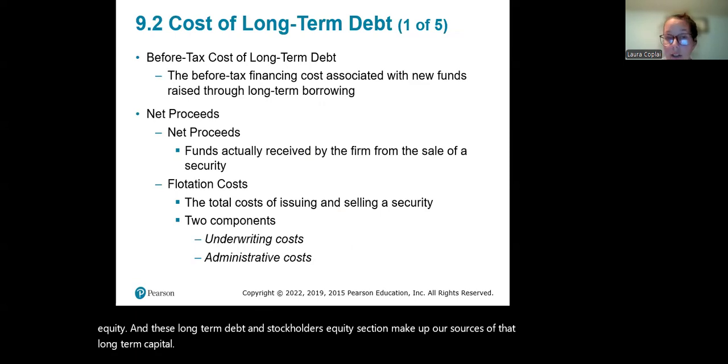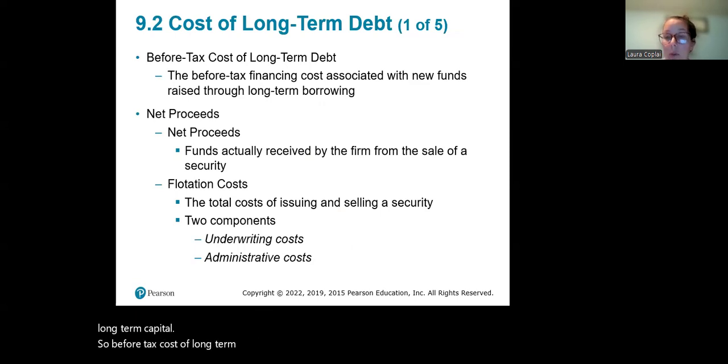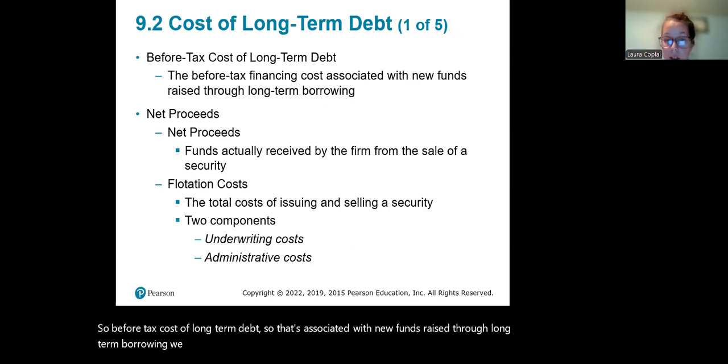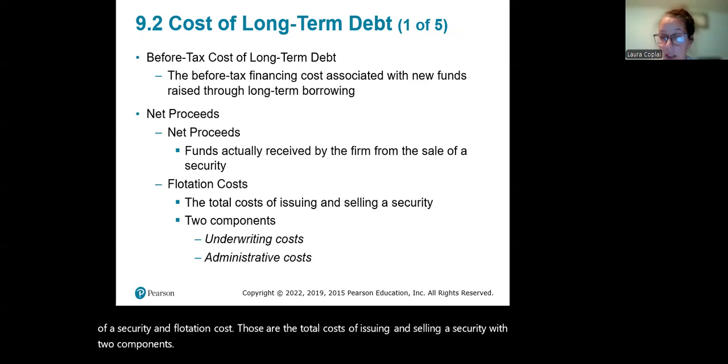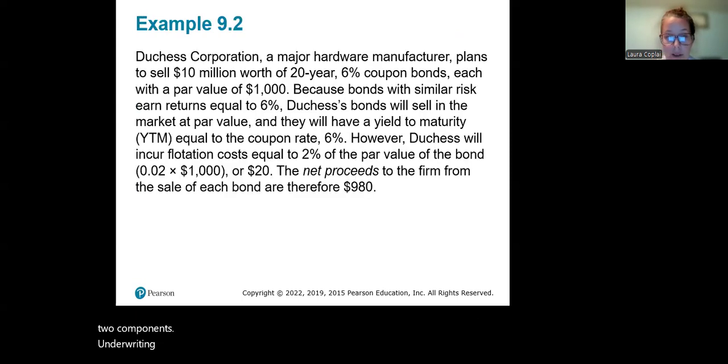So, before-tax cost of long-term debt. That's associated with new funds raised through long-term borrowing. We have net proceeds, which are funds actually received by the firm from a sale of a security, and flotation costs. Those are the total costs of issuing and selling a security, with two components: underwriting costs and administrative costs.